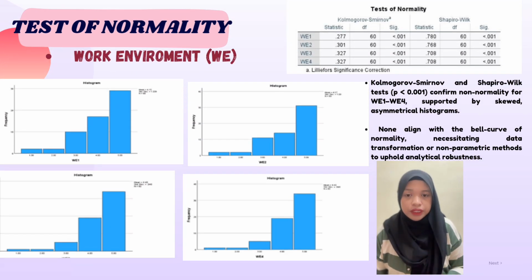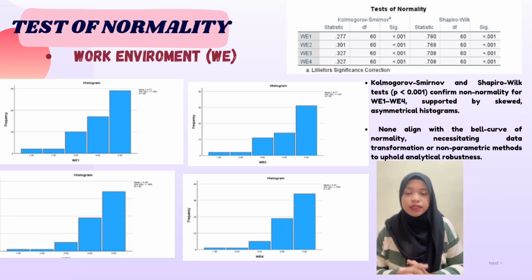Normality for work environment, or WE, is tested with P lower than 0.001, confirming non-normality for WE1 to WE4, supported by a skewed, asymmetric histogram. This shows no alignment with the bell curve of normality.